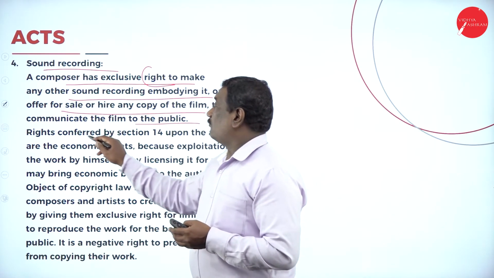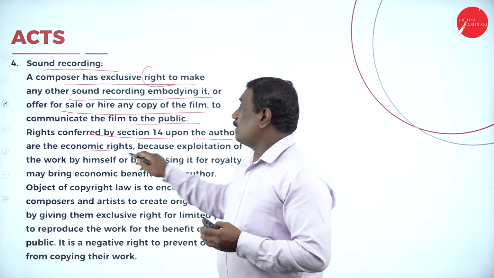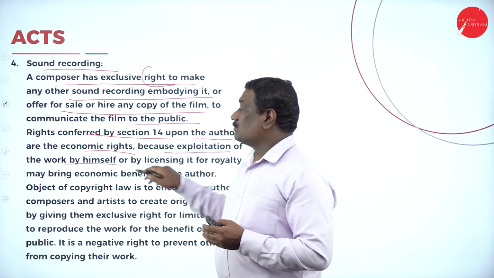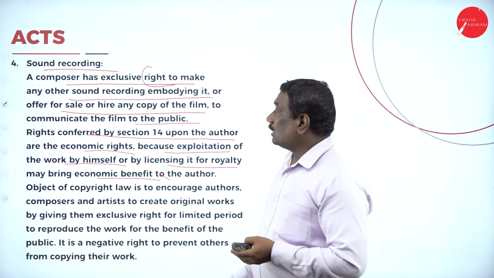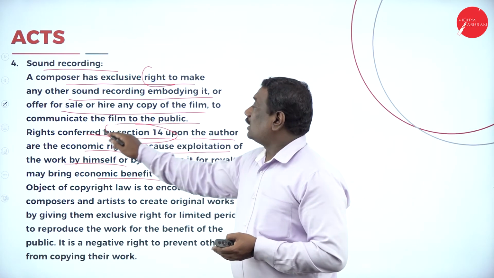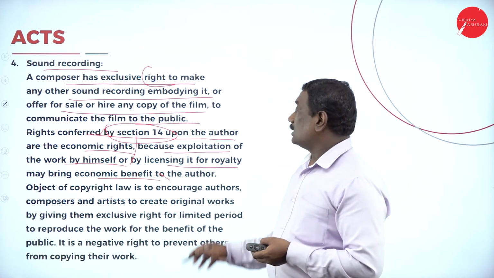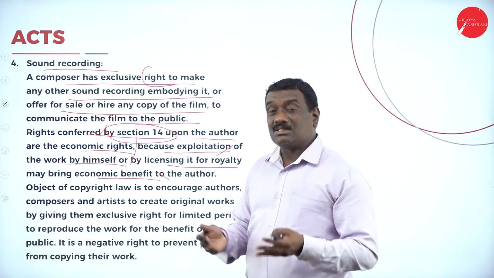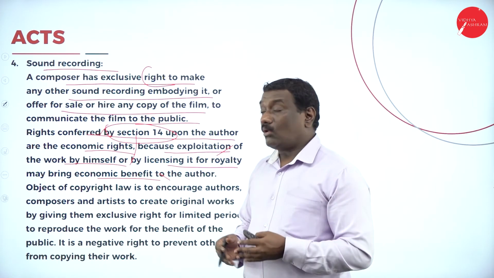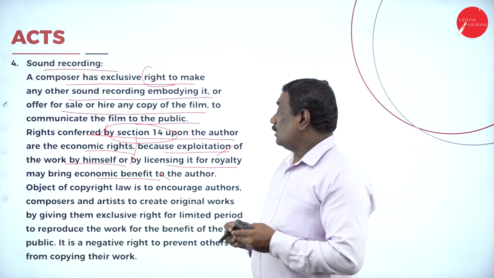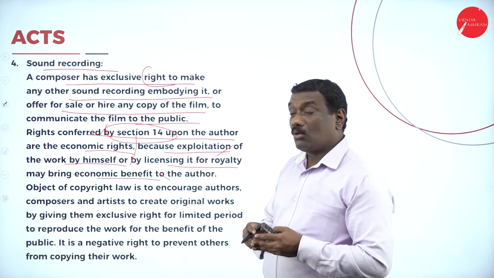In the same way, the rights conferred by section 14 upon the author, that is one who is publishing the books, are the economic rights, because exploitation of the work by himself or by licensing it for royalty may bring economic benefit to the author. Economic rights are given because the author himself can exploit that particular work, by licensing it or selling it or giving a license for a royalty, and he may get the economic benefit from it.